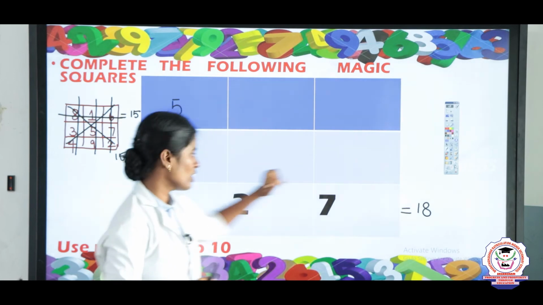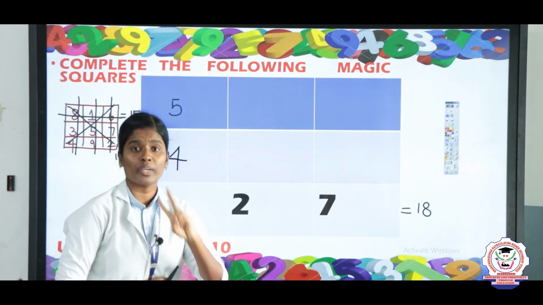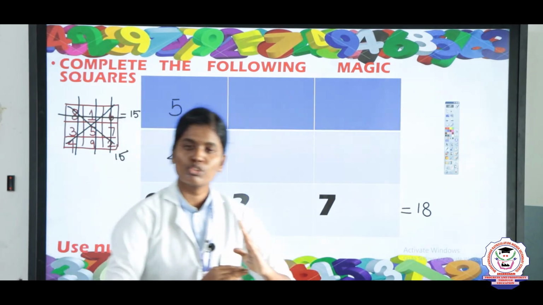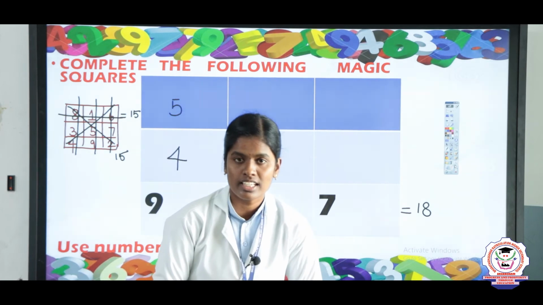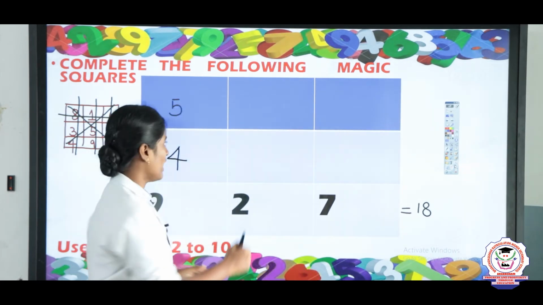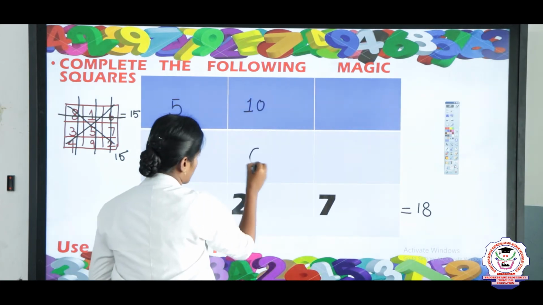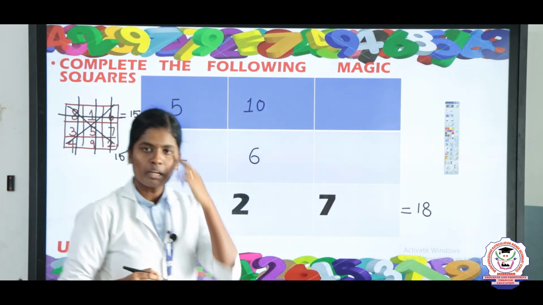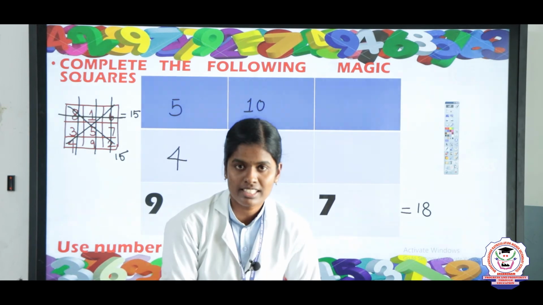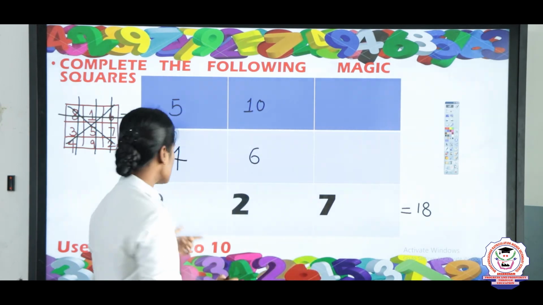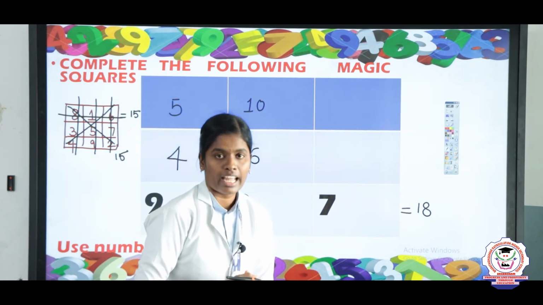Next you see the second column. Here in the second column we have 2. So what numbers should be used with 2 to get the answer 18? Yeah, 10 and 6. Now you take 10 in the mind, 6 in the finger. The answer is 16, and 16 plus 2, the answer is 18.